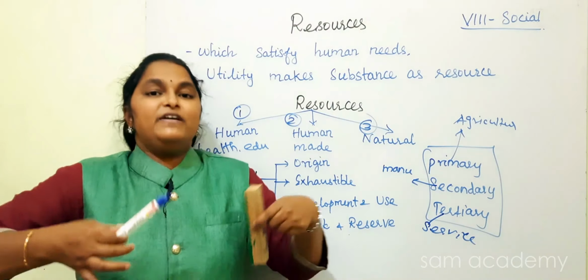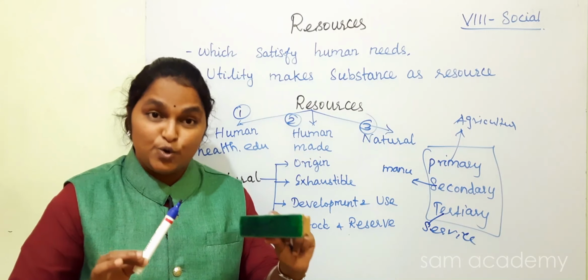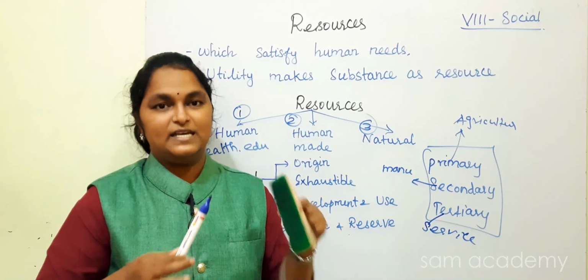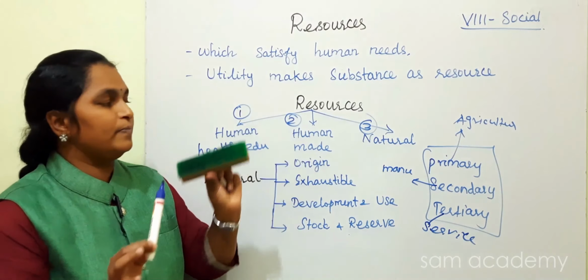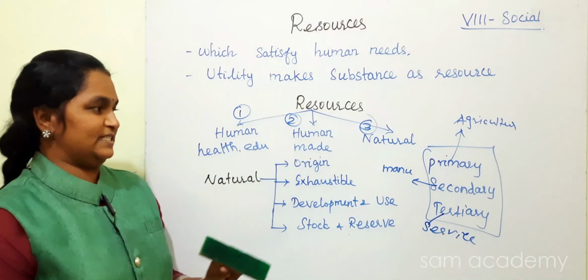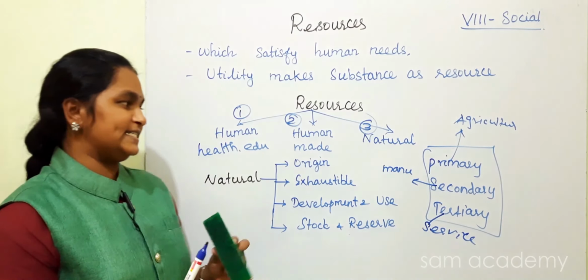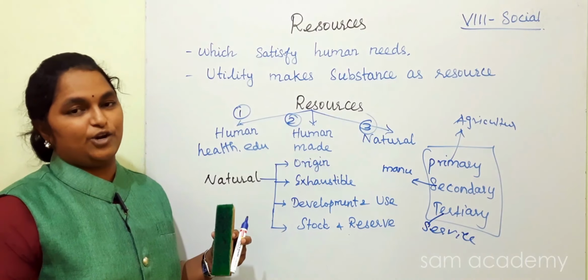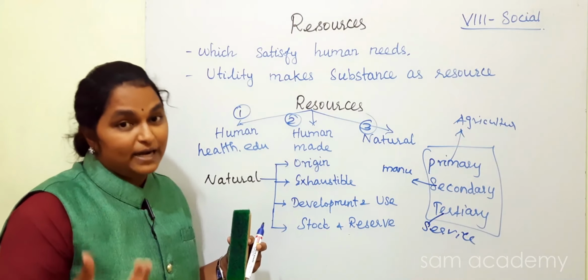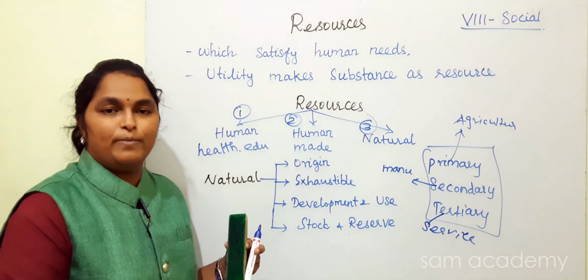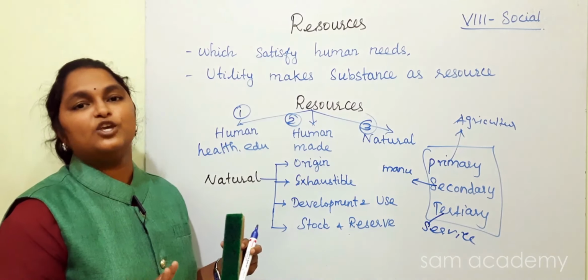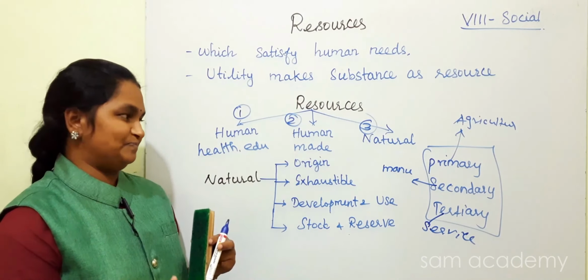First, human will become a resource. Next, humans make some resources. These things which are made by humans are called human-made resources. Yes children, I hope you can understand. You can give more examples. In your home also, your mom will make many things, your dad will make many things. All the things which are made by humans are called human-made resources.